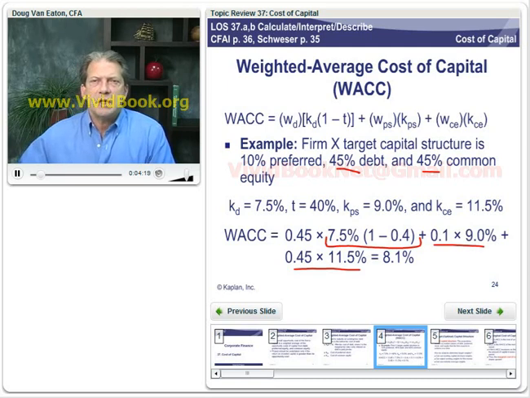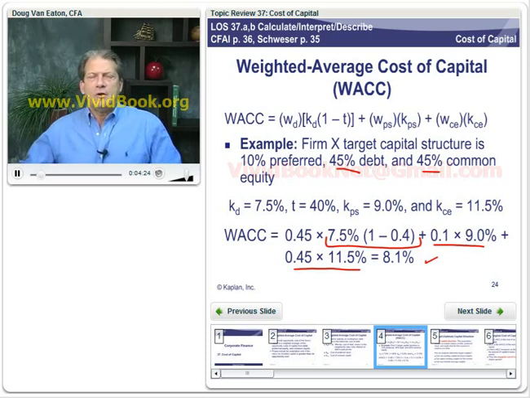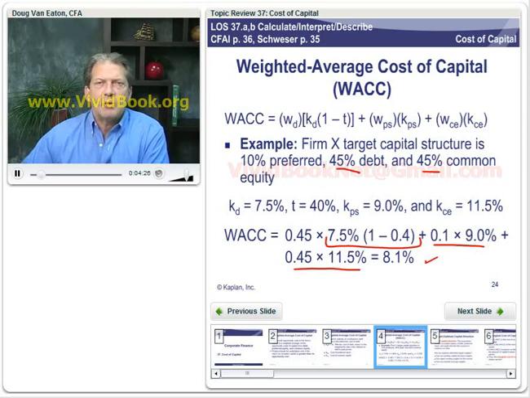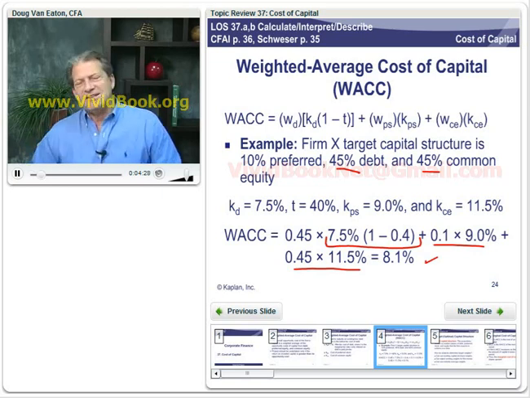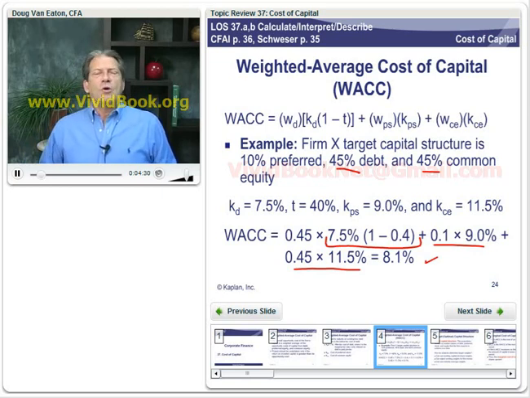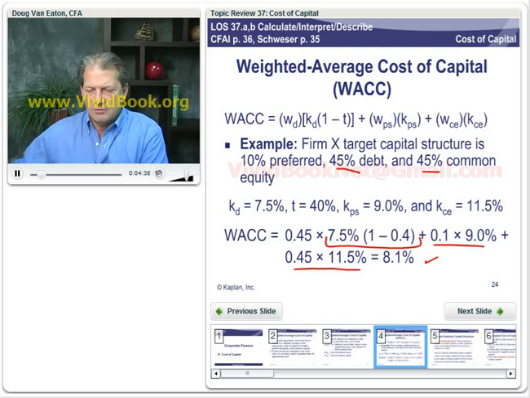So that weighted average comes out to 8.1%. So now we need to talk a little bit about where we come up with these numbers, but the idea is pretty straightforward. Your overall cost of capital is based on the cost of each source of capital and how much of your capital is raised from each source.